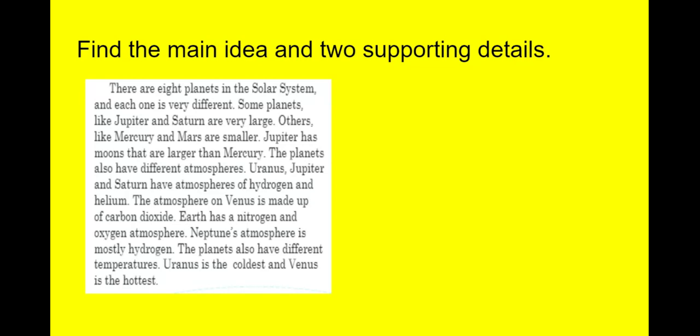So that's my passage, and I have to think about what the main idea is, what the text is mostly about. Now, my short answer would be that this text's main idea was the planets. But remember, we want to be specific, so we have to ask ourselves, what about the planets? One thing I noticed is that I kept seeing the word different. So the main idea is that the planets in the solar system are very different.